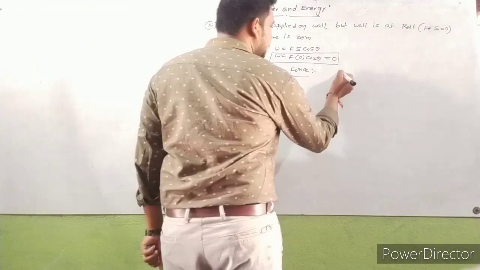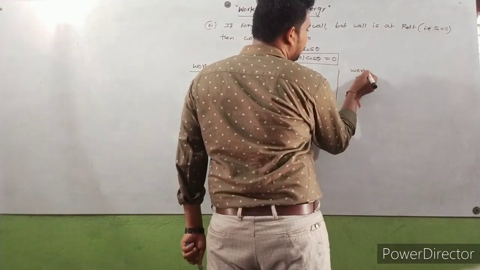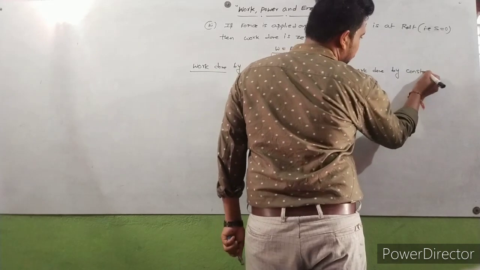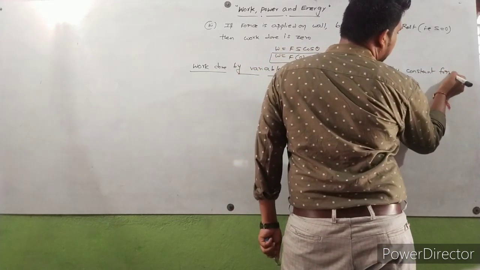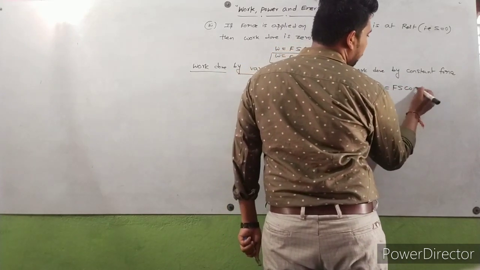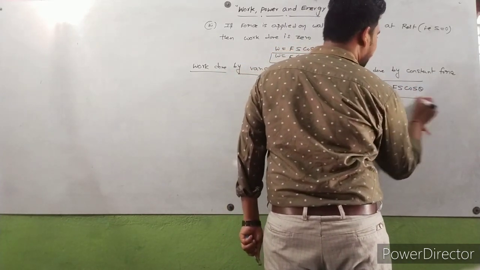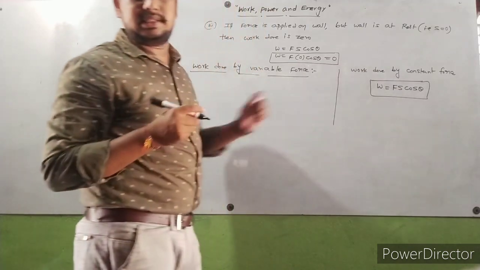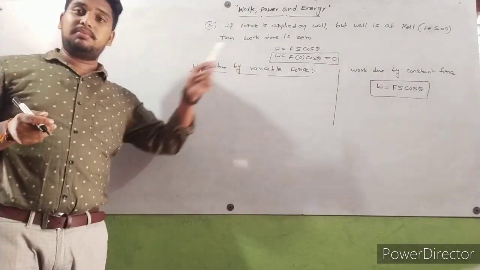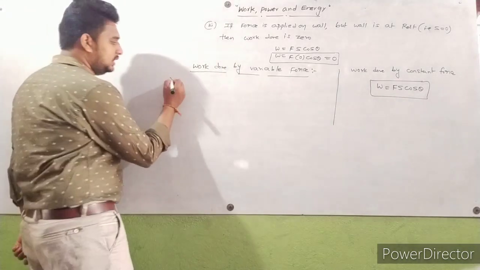Generally, work done by constant force means work done W is equal to the formula Fs cos theta. Already we discussed this, work done by constant force. So now what do we consider? Work done by variable force. So first of all, what is variable force?